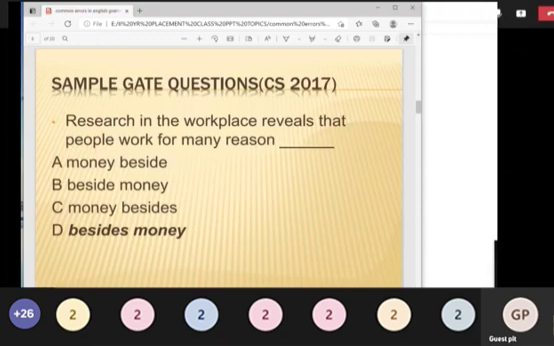Okay, so like this, not only in grammar will you get the error, you can get the error even in the words, and the words may be parts of speech. Is it clear?